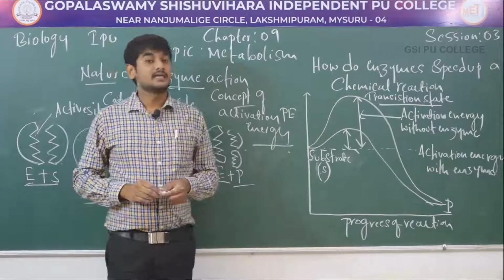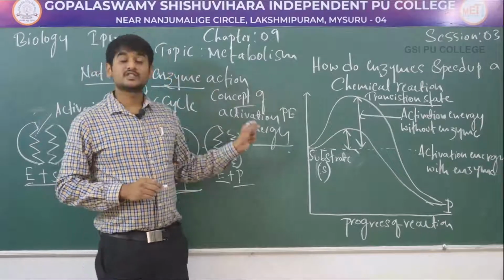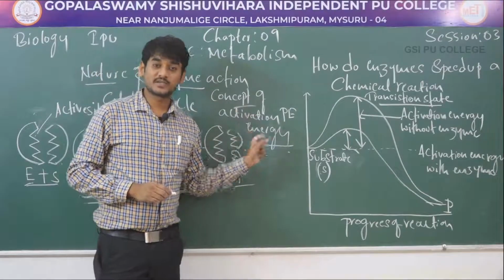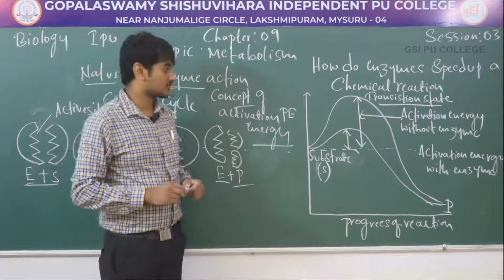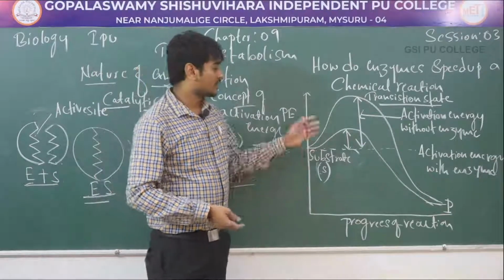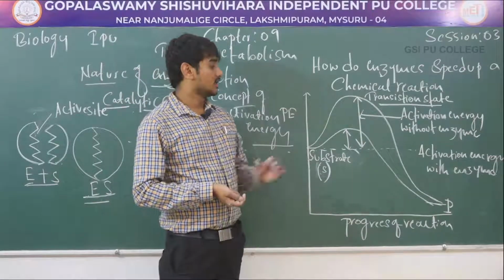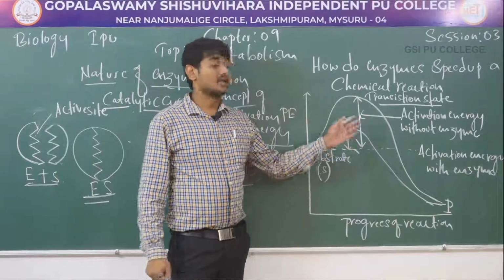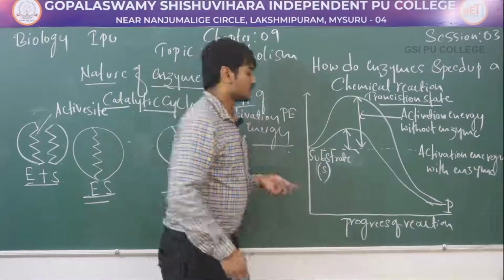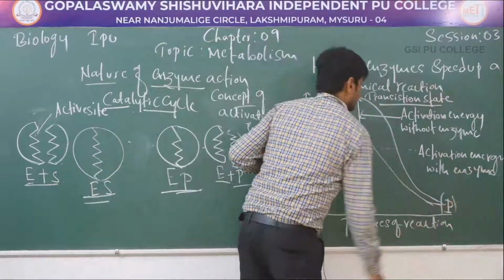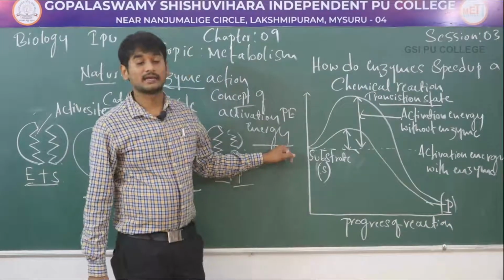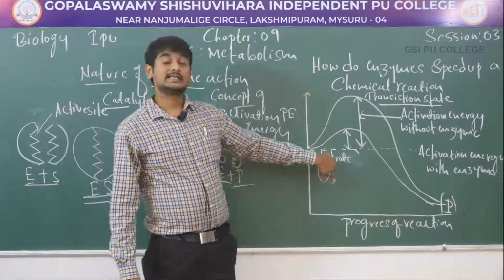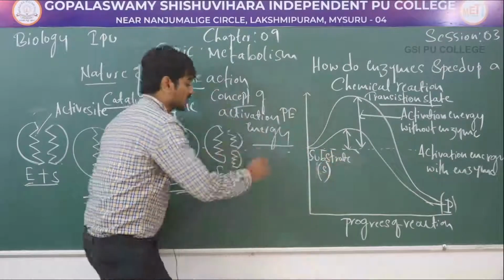Yes, the activation energy is the difference between the average energy of a substrate and the transition state energy. Yes, in this graph we can observe the product obtained, with activation energy with enzymes and without enzymes. Yes, if the product P is at a lower energy level than the substrate, then the reaction is exothermic.